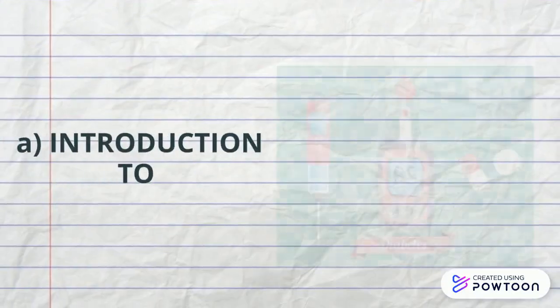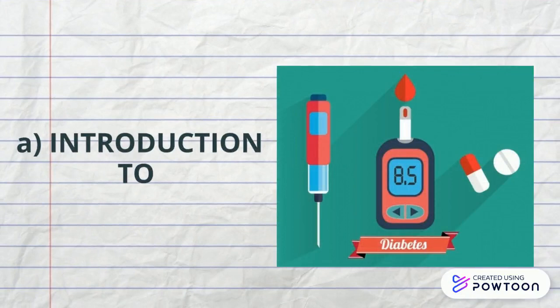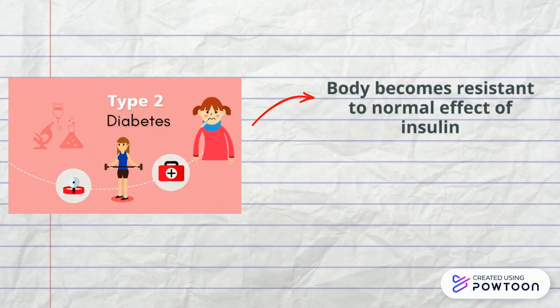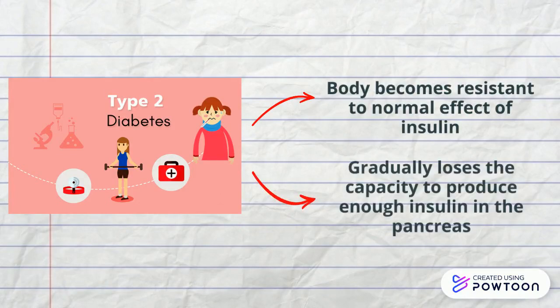Introduction to Type 2 Diabetes mellitus. Type 2 diabetes is a progressive condition in which the body becomes resistant to the normal effect of insulin or gradually loses the capacity to produce enough insulin in the pancreas.